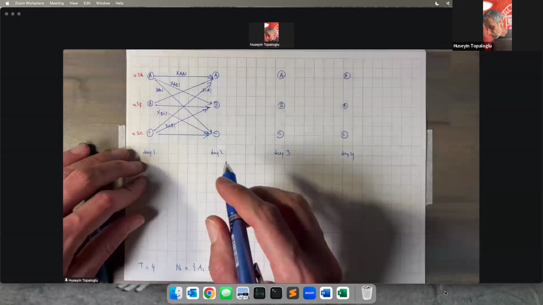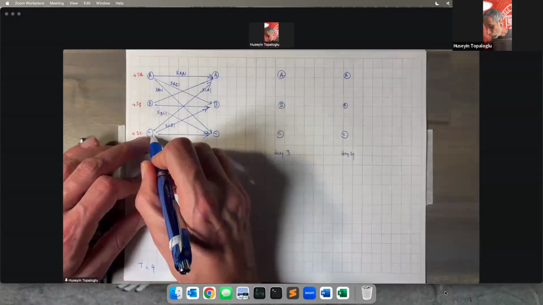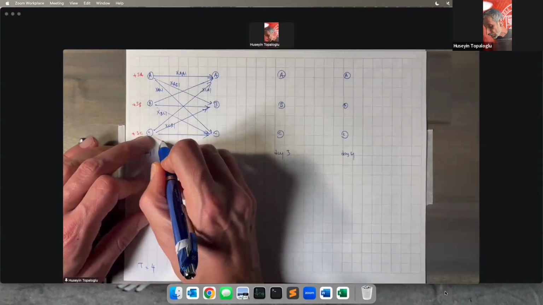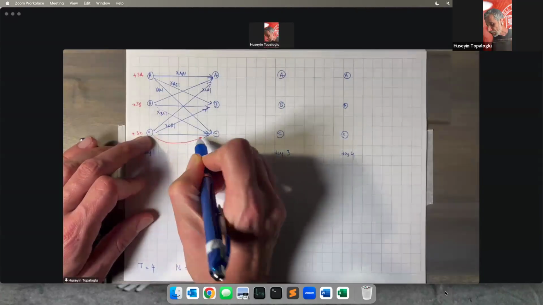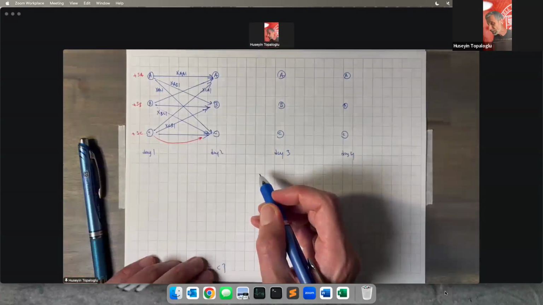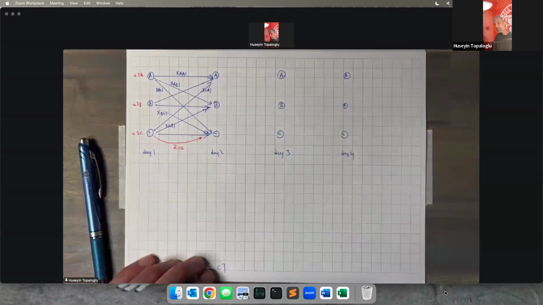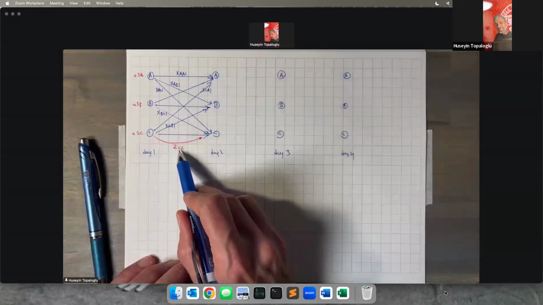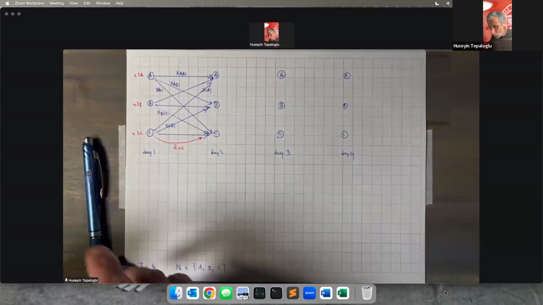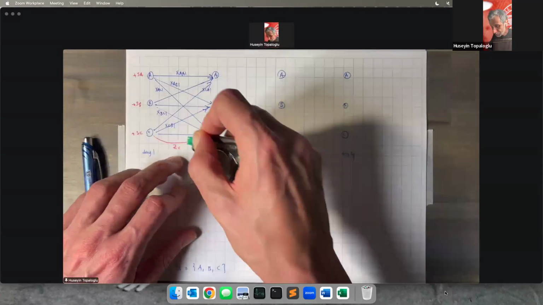Good. What else? What other movements do I have in this network? For example, I can have a driver who was at location C on day 1 and sat idle in location C on that day. So that driver is going to be available at location C on day 2. So these are the ZC1 drivers, the drivers who sat idle in location C on day 1.